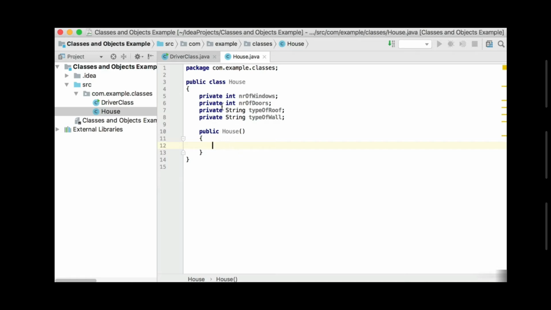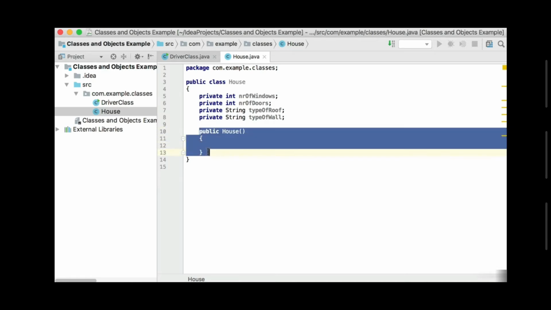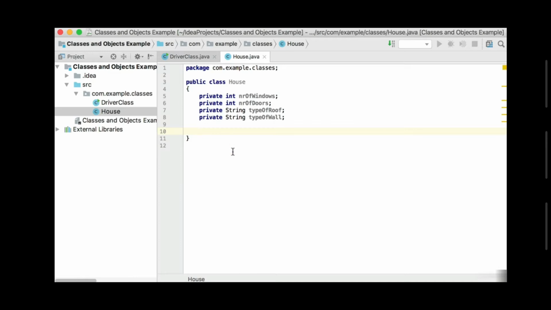So in this case, if you do not provide a constructor at all, so let's say you've got an empty class like this, and you create a new object of type house, then Java will automatically create a constructor for you. And the constructor will look like the one that we're going to build now. So basically the default constructor, that's the one that Java will provide for you automatically if you do not create a constructor at all.